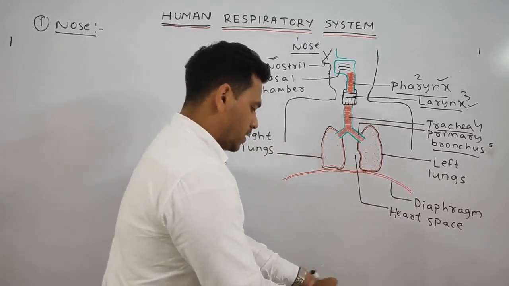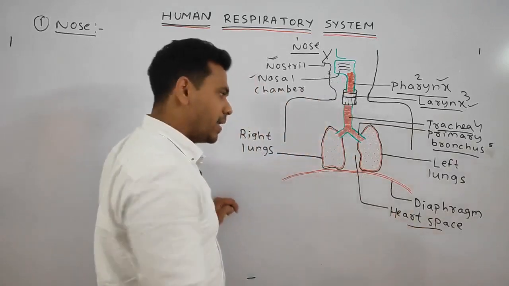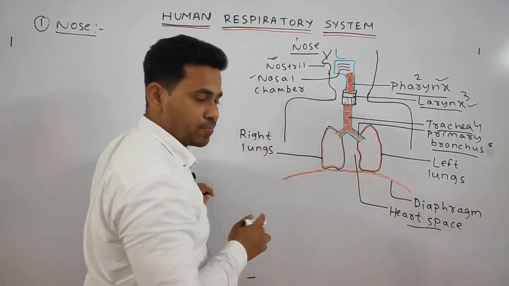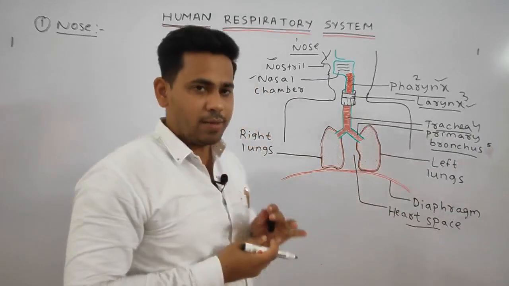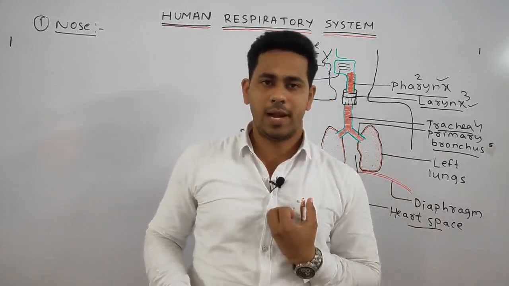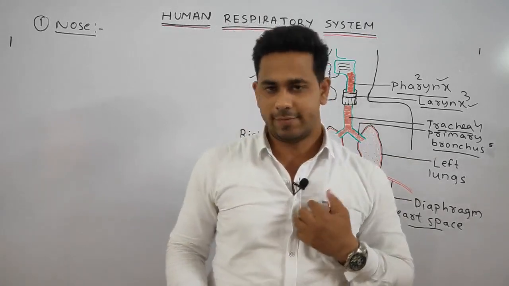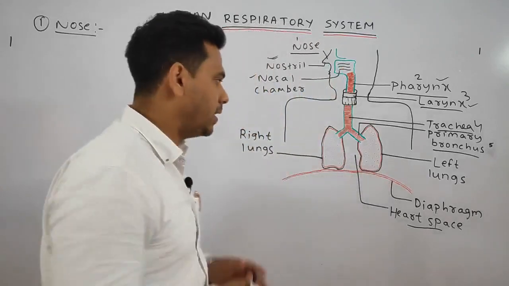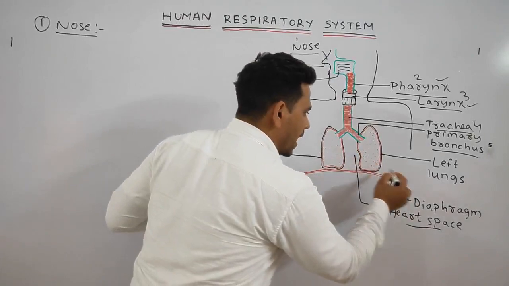The space in between the lungs is called the heart space, where the heart is located. You can see here a slight curve is present in the left lung. Why? Because our heart is slightly tilted towards the left side. That is why it is said that the heart is present on the left side. We will read in detail in the circulation part, but this portion is called the cardiac notch.